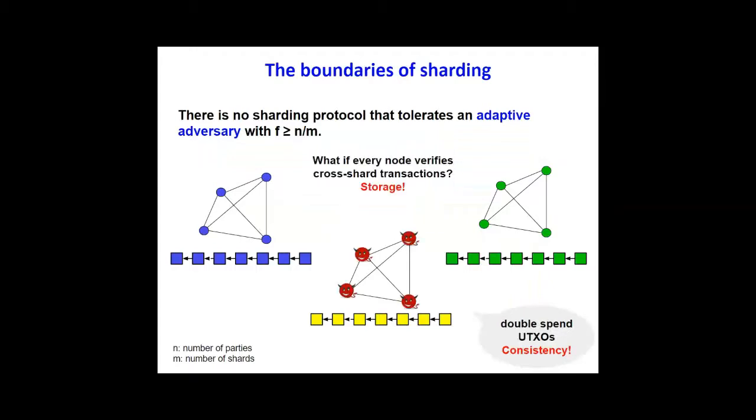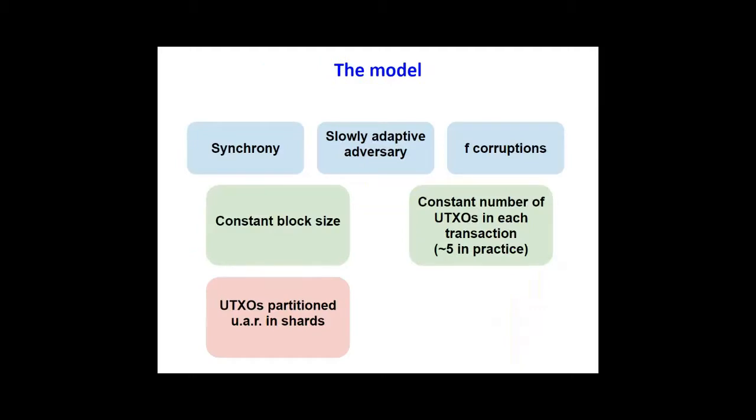To address this issue, we could say that every node verifies cross-shard transactions, but that means that every node needs to download the other shard's blockchain. And this has a very high storage overhead, which means that scalability does not hold. To proceed to further results, we need to introduce another assumption, and that is that the UTXO is partitioned uniformly at random in shards. The UTXOs are, essentially, the unspent transaction outputs.